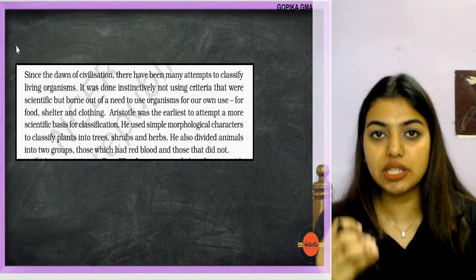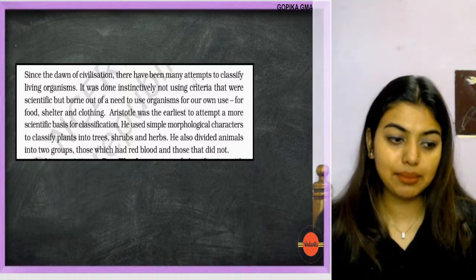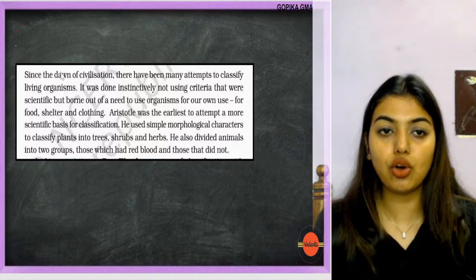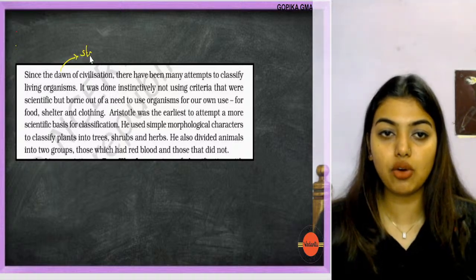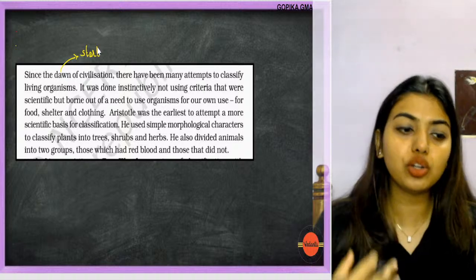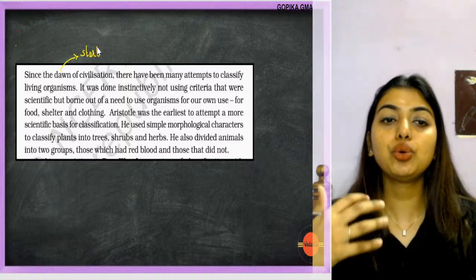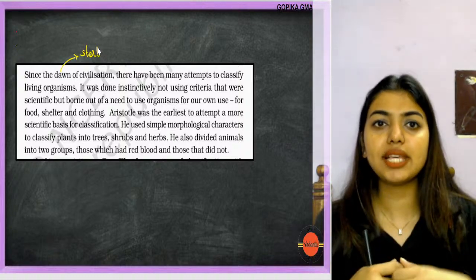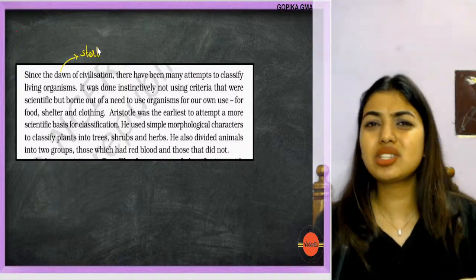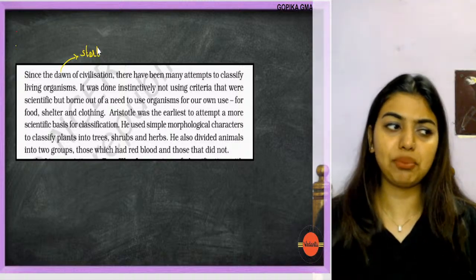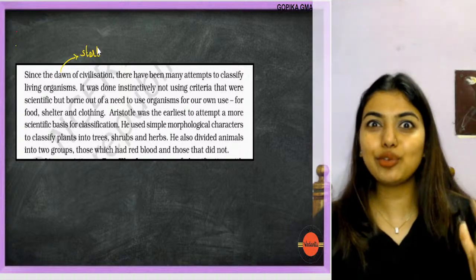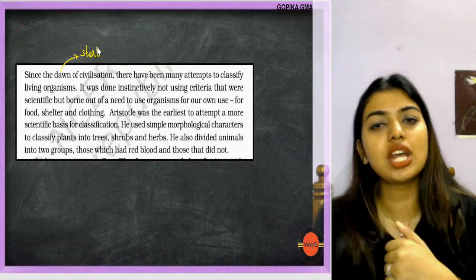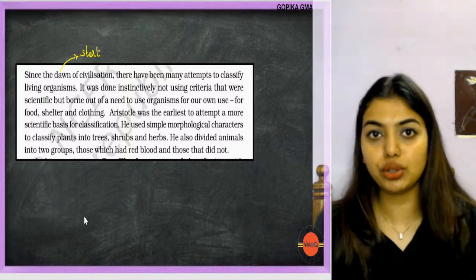So, what is exactly NCERT telling? Since the dawn of civilization, there have been many attempts to classify living organisms. Dawn of civilization means from the start of civilization, there has been a lot of research to classify living organisms. Just imagine there are so many living organisms and none of them are classified. Everyone is calling whatever names they want, like you look at the dog and you call it Jimmy and I call it Tommy. Imagine no classifications, no phylums, no kingdoms, just randomly naming whatever you want. That will not work out.